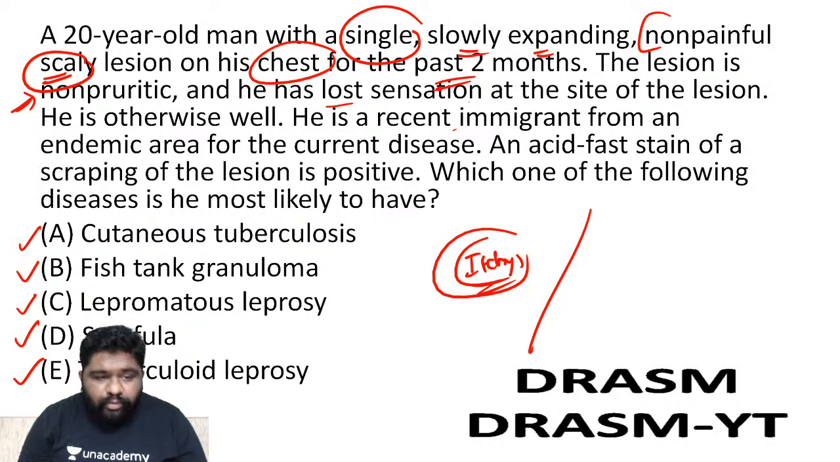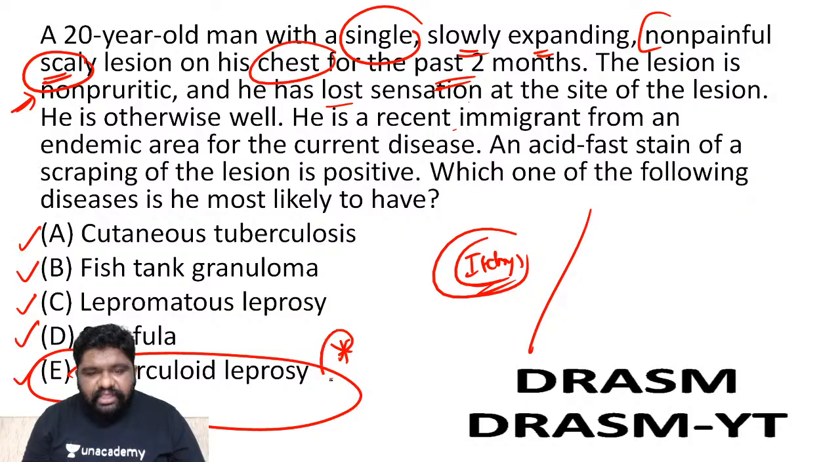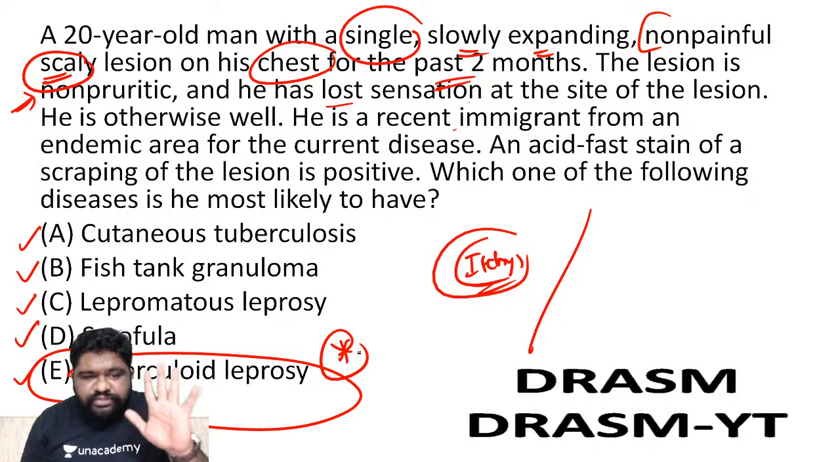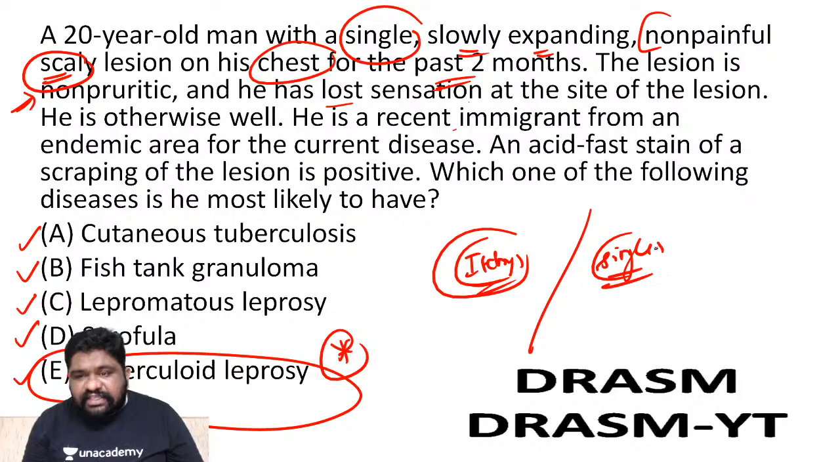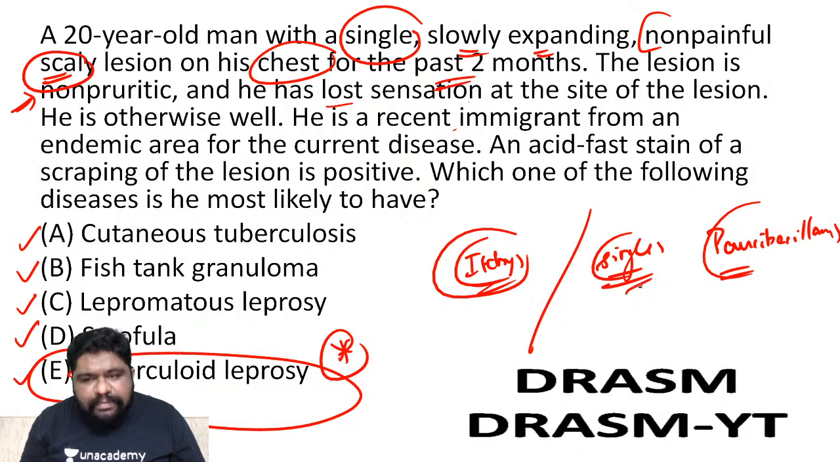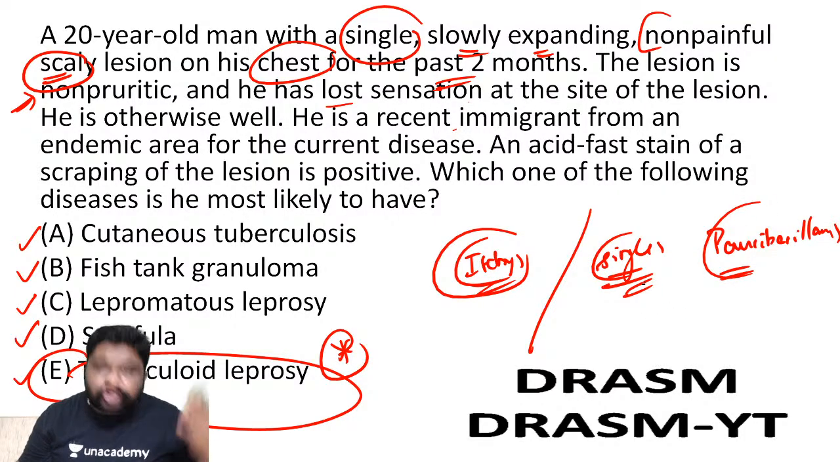Excellent. So almost all of you have given me the right answer. It is E. What was the one single point that was in favor of tuberculoid leprosy? It was a single lesion. If it is a single lesion, is it multibacillary or paucibacillary? It has to be paucibacillary. Positive bacilli means the number of bacilli are lesser. When the bacilli are lesser, automatically the number of lesions also will be lesser.